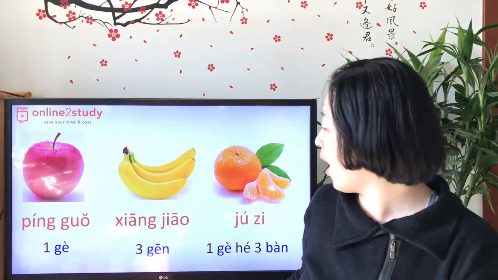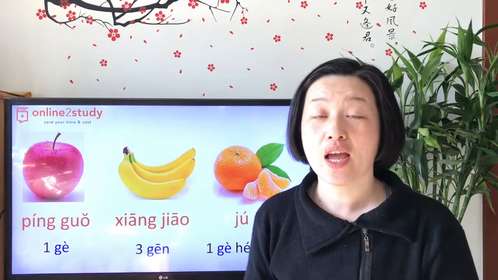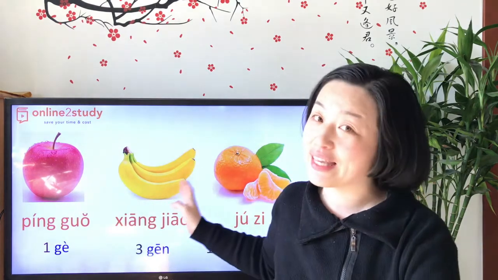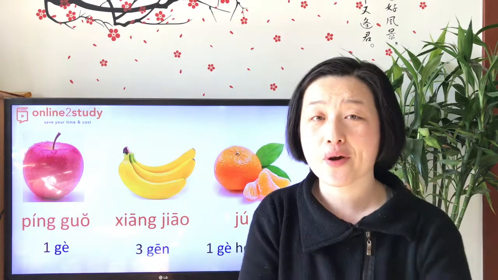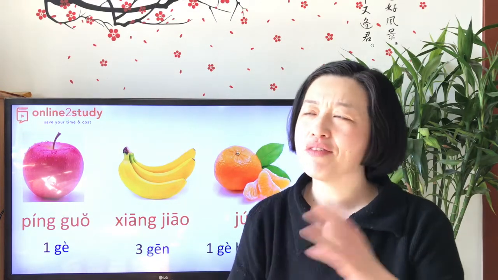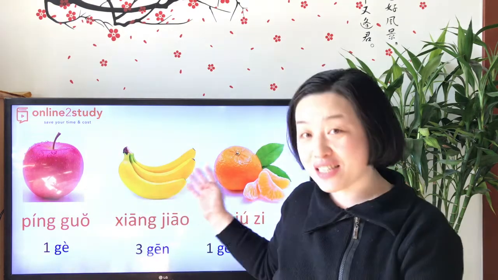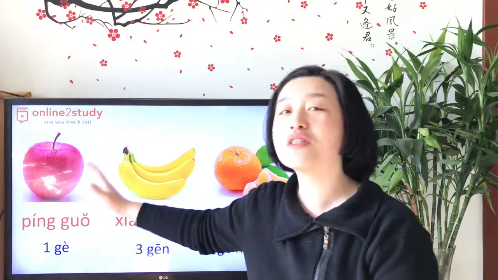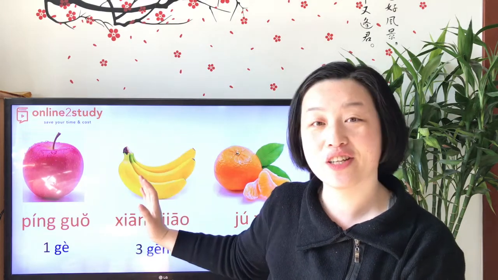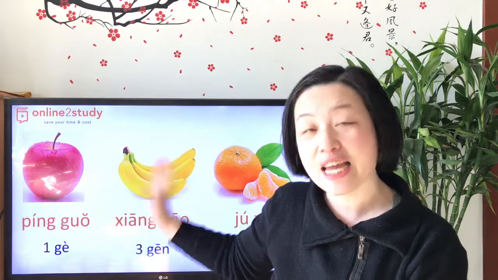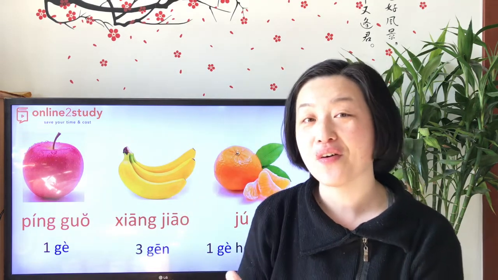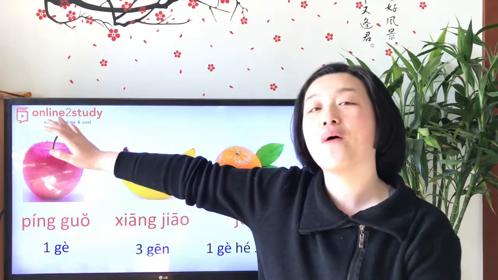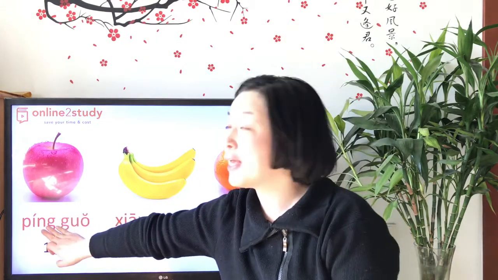Wow, 3 candle fruit. You know why I make this 3 candle fruit? It is because in China, even some people who can't speak English know how to say this 3 candle fruit in English. So we call this one the most popular fruit that people can say in English. So I have to tell you in Chinese. Later it is easy for you also in China, right? So apple is 苹果.